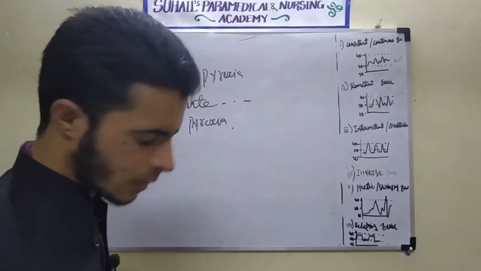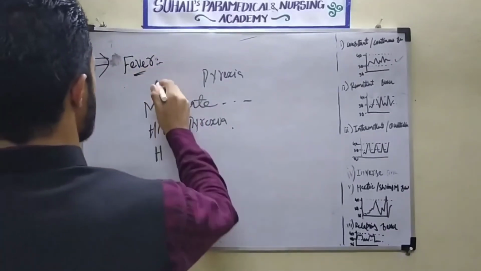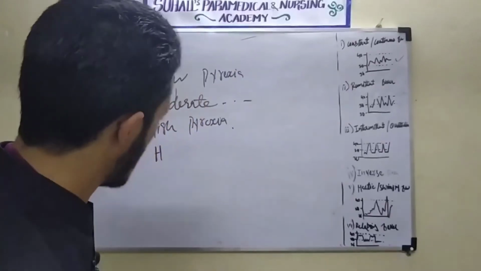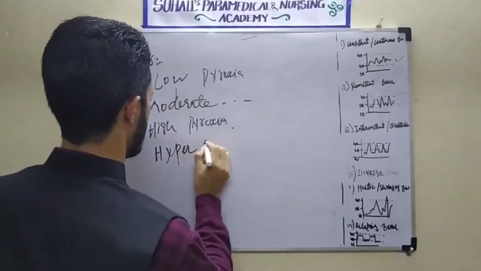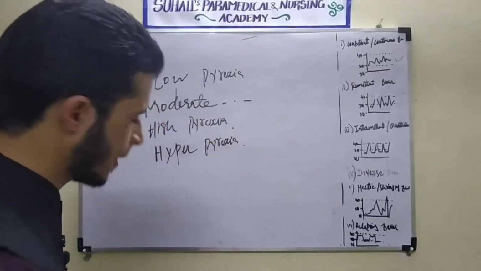So it is low, moderate, high, hyperpyrexia. Low, moderate, high, hyperpyrexia.